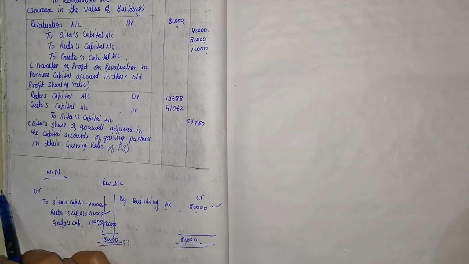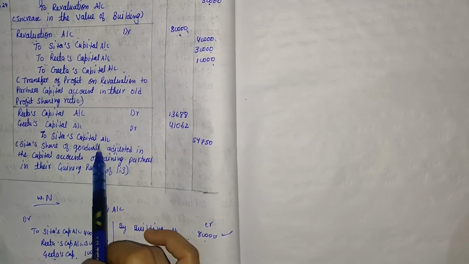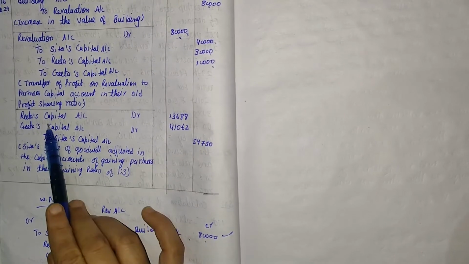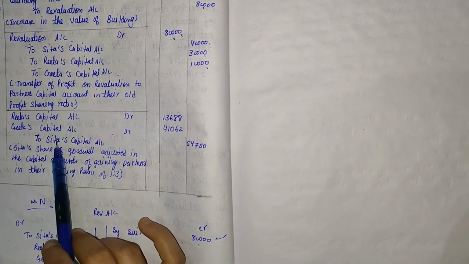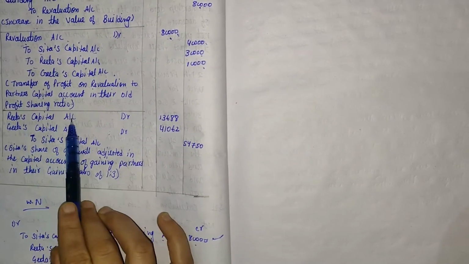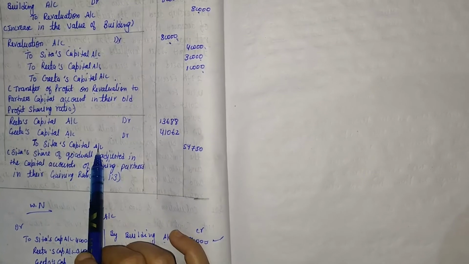Now we again pass the journal entry of goodwill. What is the goodwill journal entry? That is from the remaining partners to the retiring or deceased partner. The remaining partners are Rita and Geeta, and the deceased partner is Sita. So Rita's capital account debit, Geeta's capital account debit to Sita's capital account.